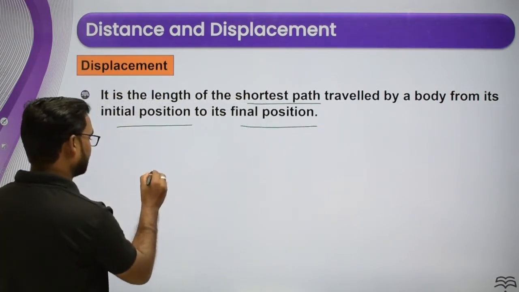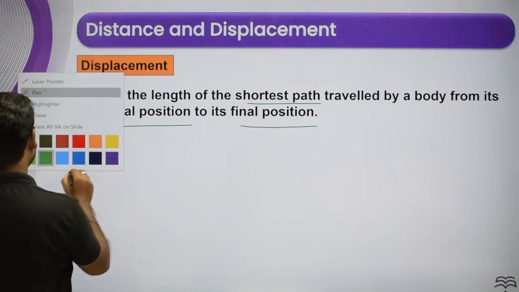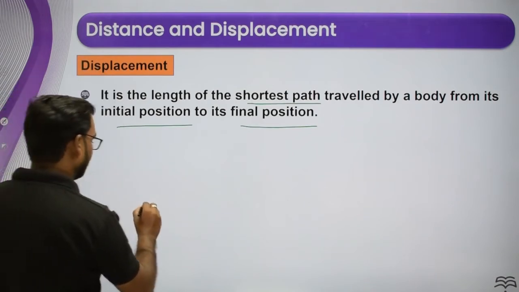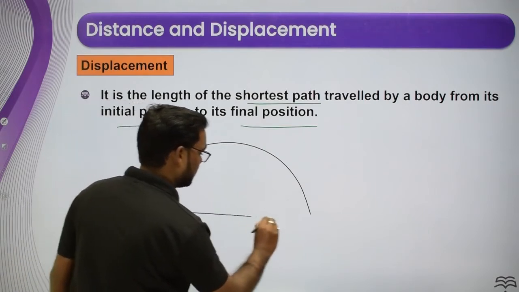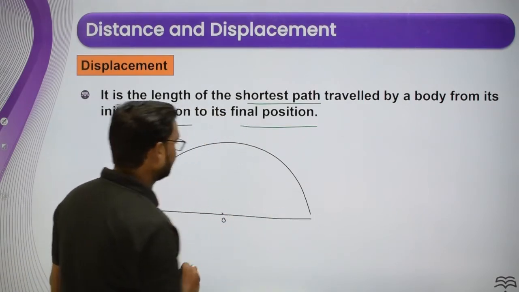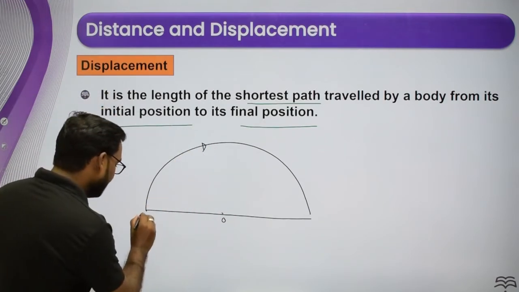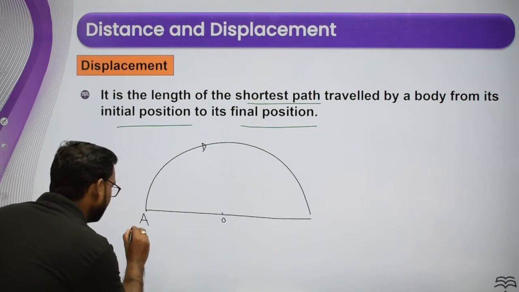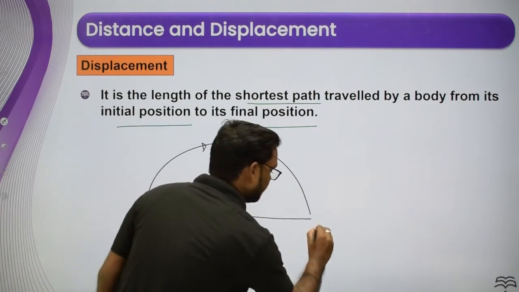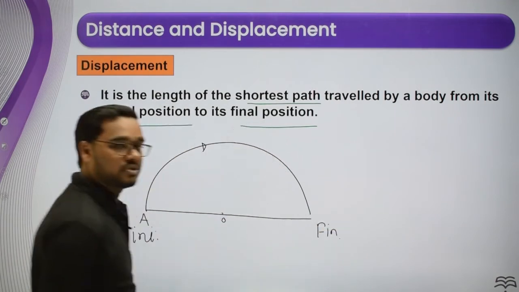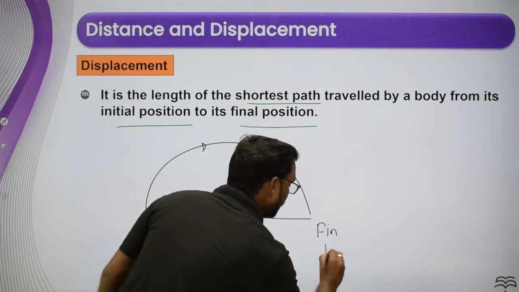I have already discussed with you, if a particle is moving on a semicircular path, suppose this is the semicircle, and this is the O, the center, this is the path of the particle, A is the initial position, and this is the final position.